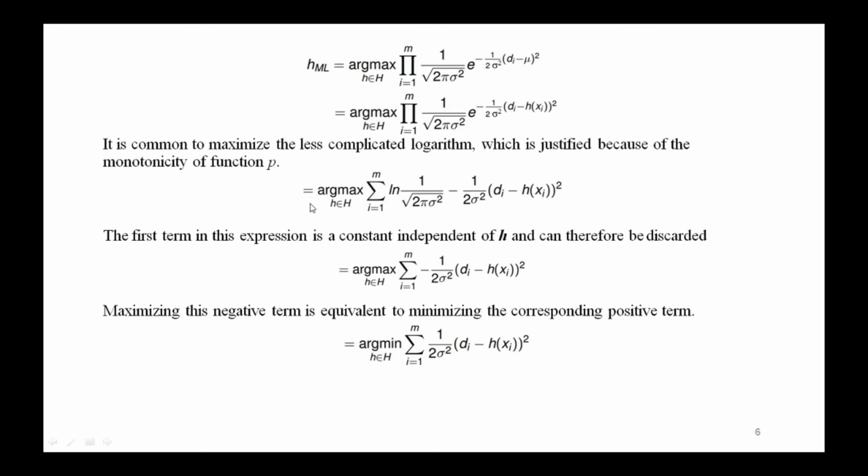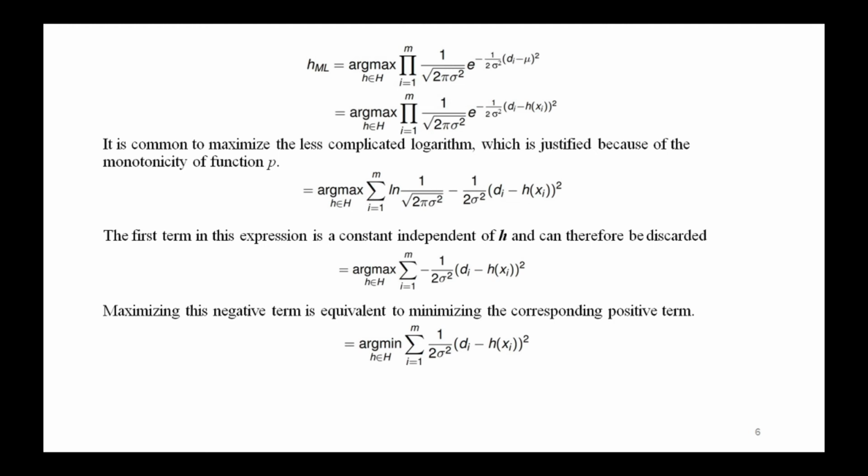Now I am further simplifying it as argmax summation of ln of 1 divided by root 2 pi sigma square, minus 1 divided by 2 sigma square into (di minus h of xi) whole square, where i equals 1 to m, and small h belongs to the capital H. Here the first term in this expression is a constant which is independent of h and can therefore be discarded.